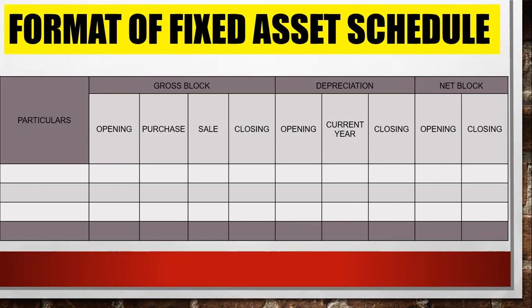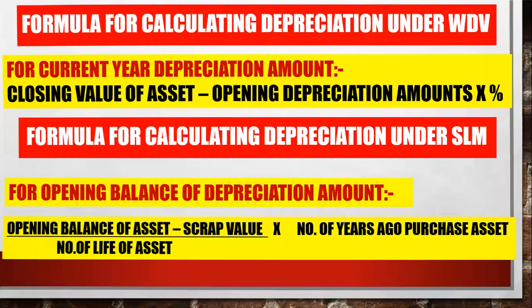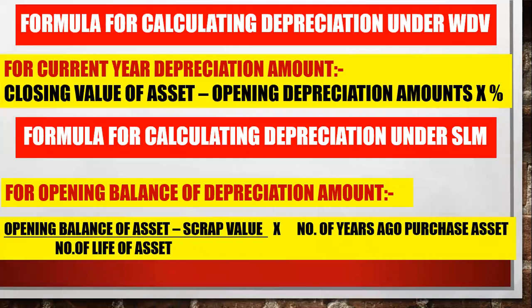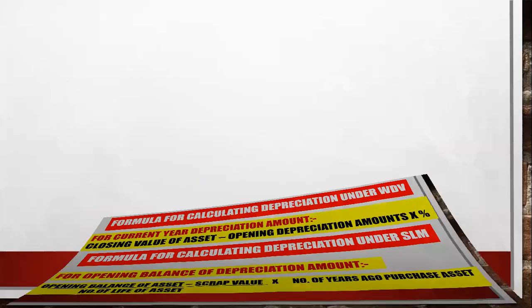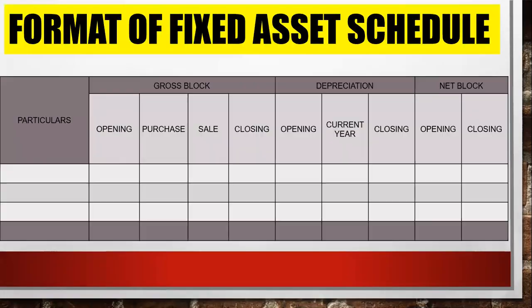For the current year, I have given you the formula; you have to calculate. For the WDV method, this is the formula: closing value of asset minus opening WDV, multiplied by the percentage given. Next, in the depreciation column, opening depreciation plus current year depreciation is equal to closing depreciation. Okay, everyone is clear?